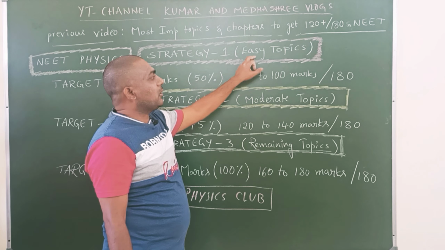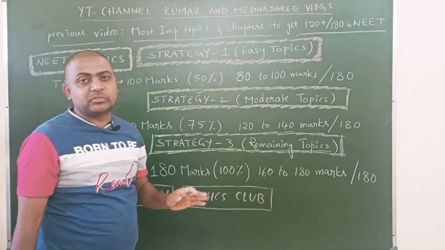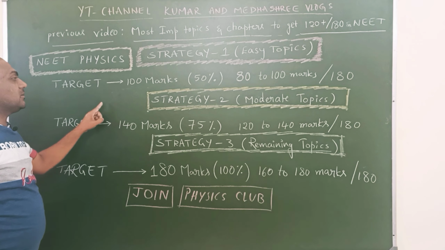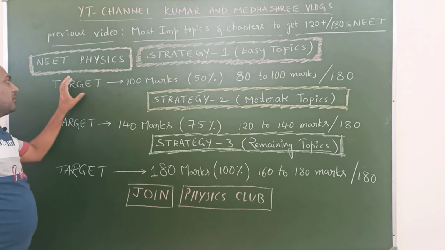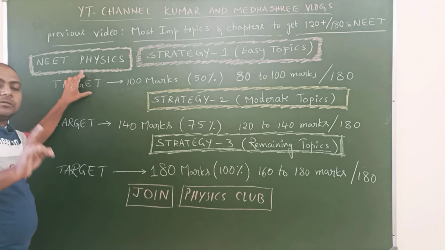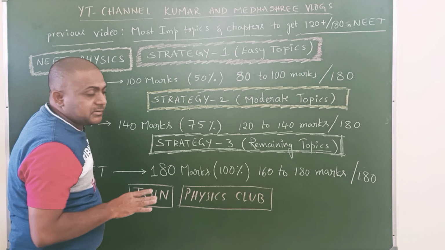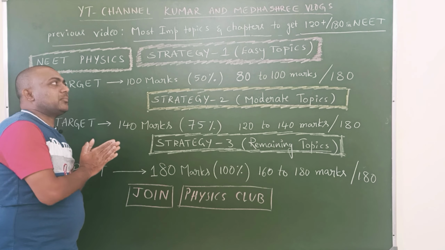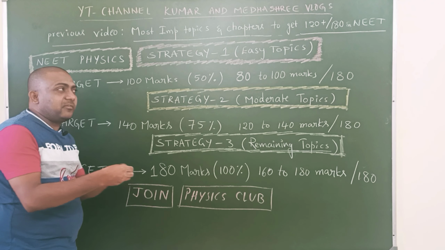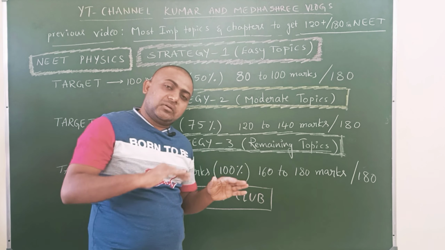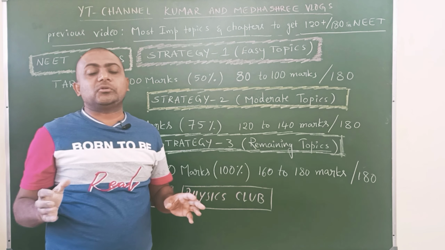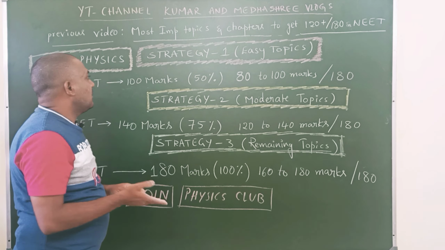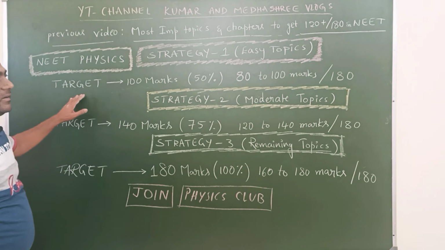In strategy 1, only easy topics are selected from both first year and second year. From easy topics, you will get 100 marks. Your target is 100 if you are a weak student in physics. I explained how it is possible by learning very easy topics, not so difficult, not so average. You don't need strong mathematics; by knowing very basic mathematics also you will get this mark in strategy 1.